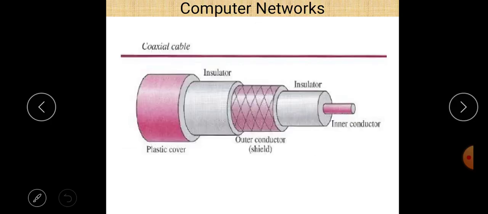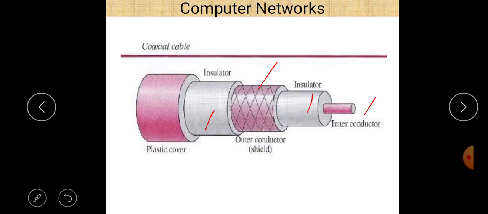Next is the coaxial cable. They are very much used in LAN, local area networks, and TV cable networks also. This is the diagram of a coaxial cable. You can see that there are two conductors, an inner conductor and an outer conductor. The outer conductor is also called the shield, and there is an insulator, and after that a plastic cover which covers all of these things. This is used to connect LAN and TV cable networks also.